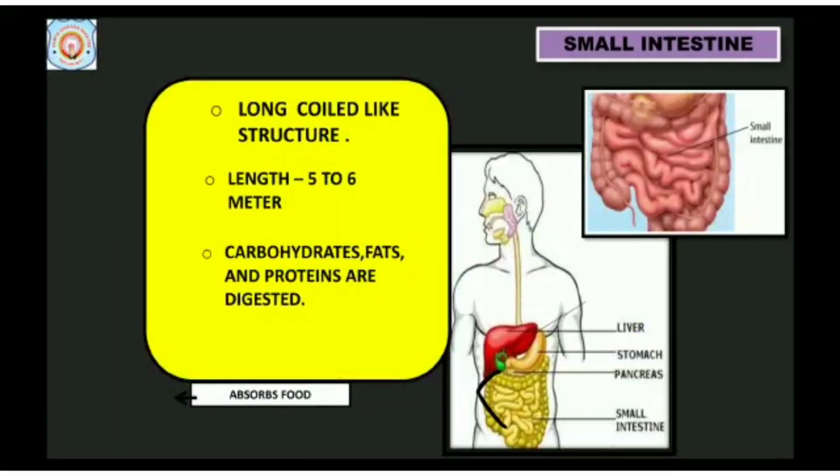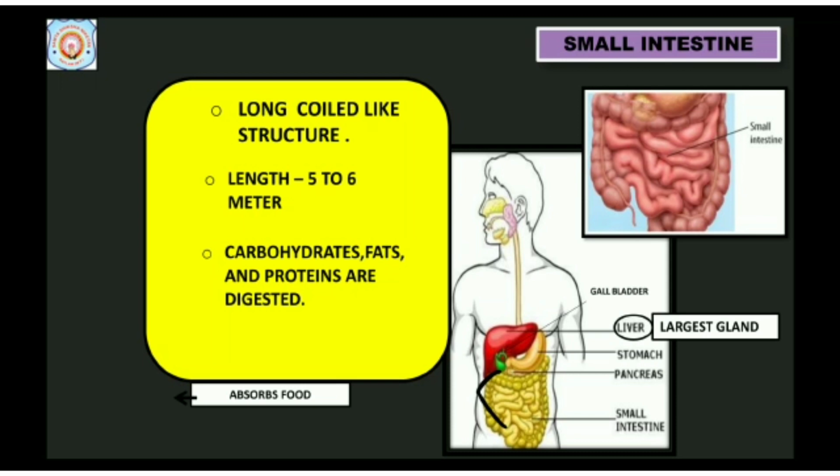Small intestine. Largest gland. Liver secretes bile juice, which is stored in gallbladder.